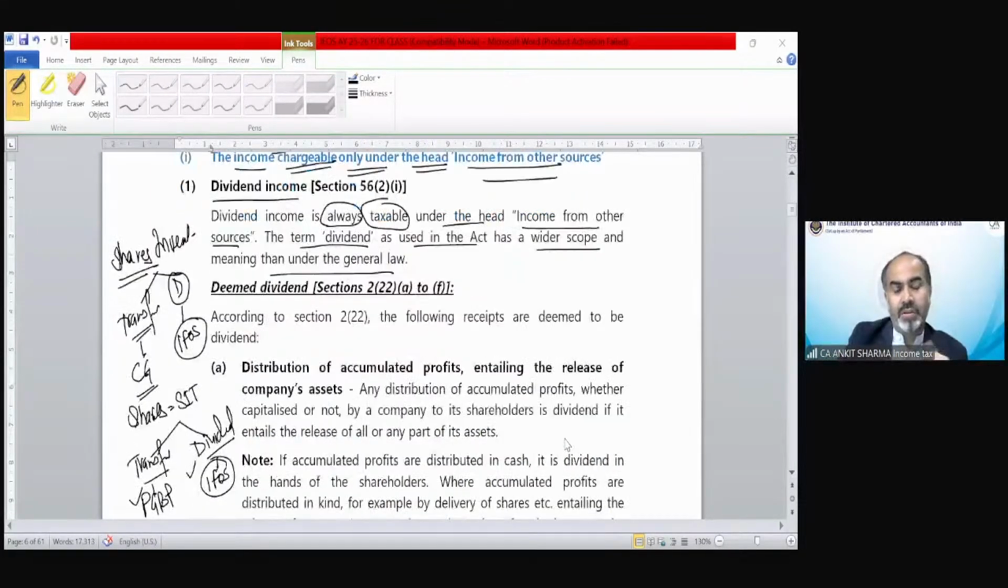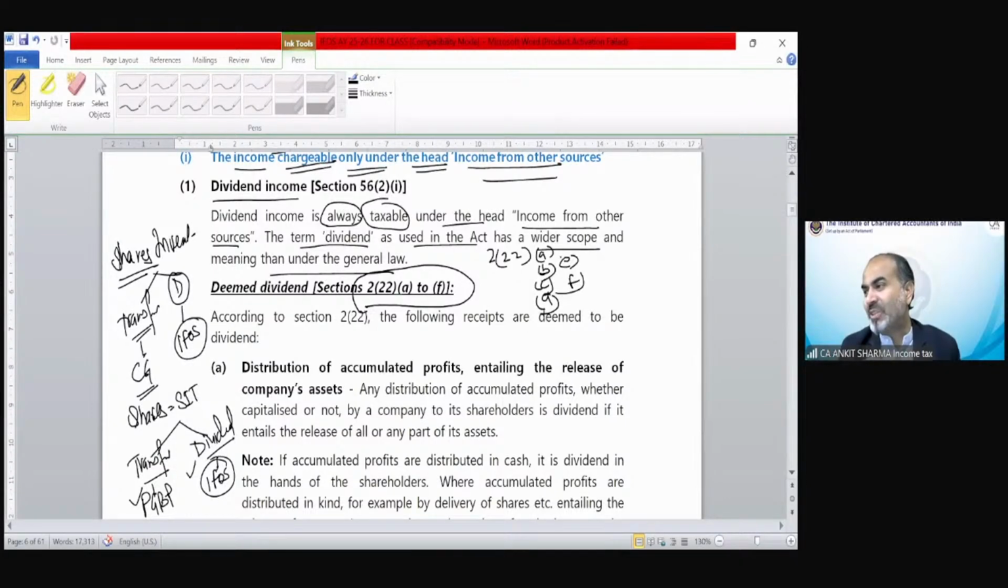So now the dividend is going to be taxable. Now there are different kinds of dividend. One is the normal dividend, and the other is special dividend under section 2(22)(a) to 2(22)(f). So we have section 2(22)(a), (b), (c), (d), (e), and (f). We have these provisions which explain the deemed dividend concept.